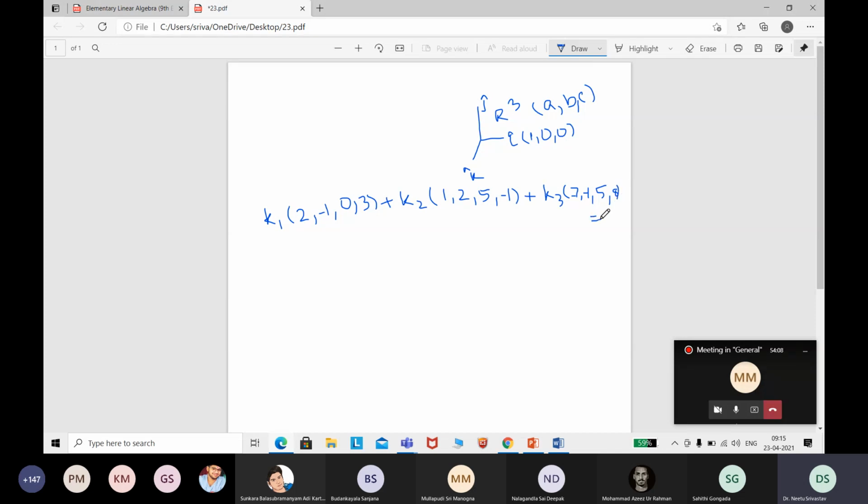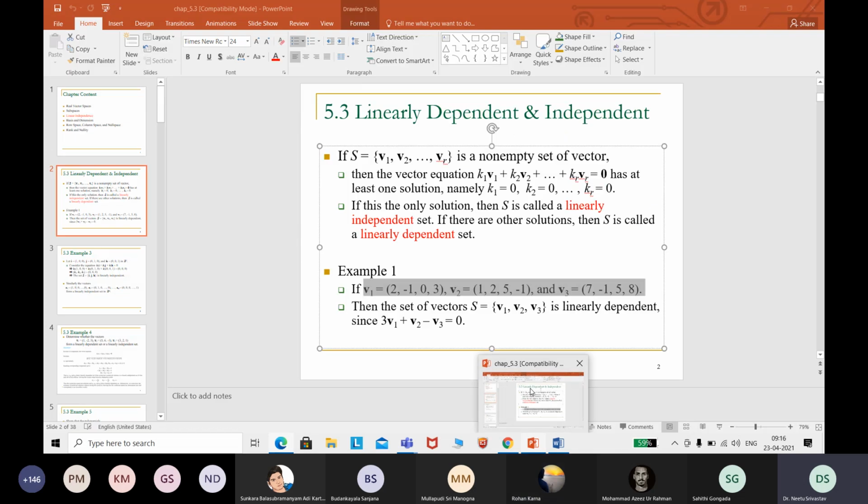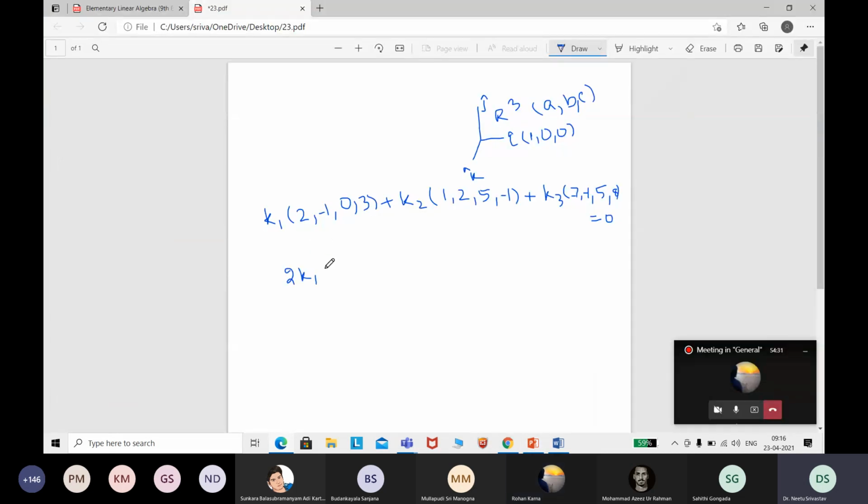Correct. So when we are adding it all up, how to add, you know it very well. My first equation is 2k1 plus... I am writing only the first equation. All other equations you can write in a similar fashion. I am adding the first slot elements to get the first equation: 2k1 plus k2 plus 7k3 is equal to 0.